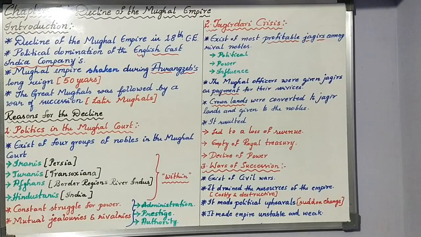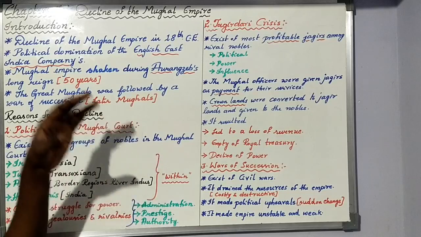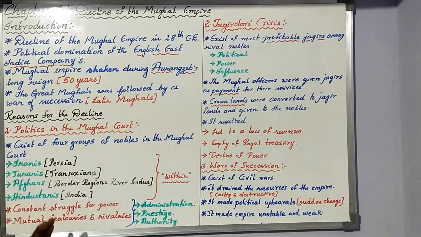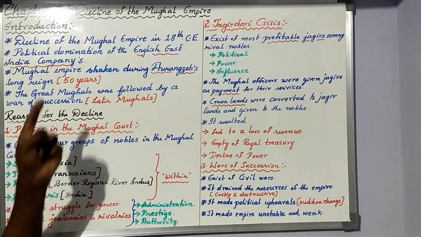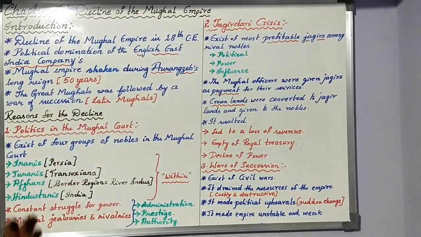They started to rule from the 13th century. Till the 18th century they ruled our country. India was ruled by the Mughals, such a long ruling empire. In the 18th century, it declined. That decline made one more group of people enter India, and they started to rule us. So in this class, we will be talking about what the reasons were that caused the decline of the Mughal Empire.